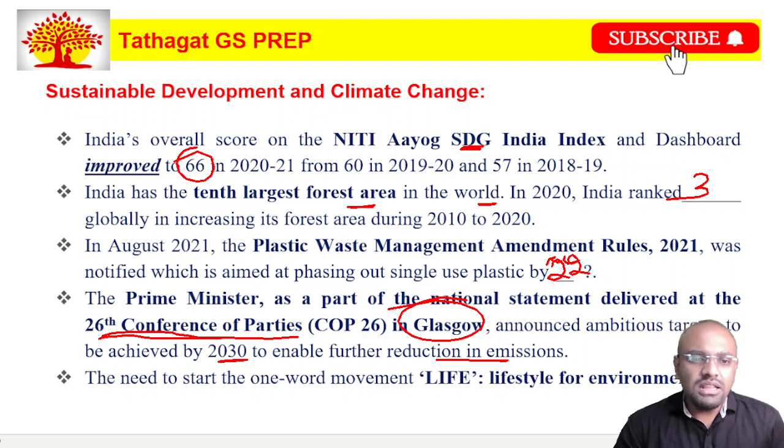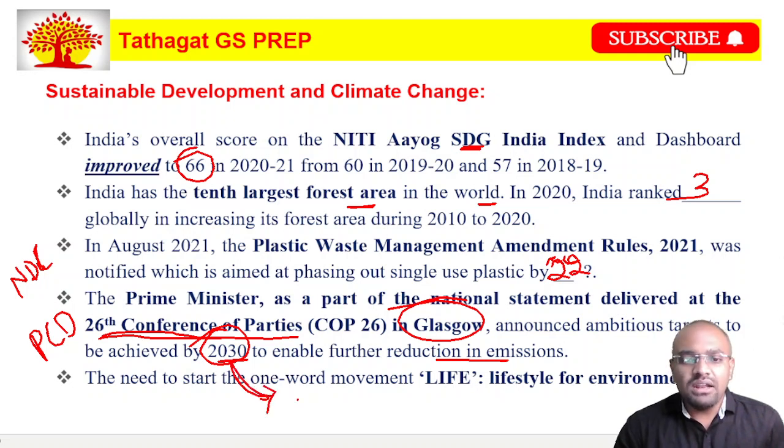My dear friends, in the Paris climate deal, each and every country has given their nationally determined contributions. India has also given the nationally determined contribution, and we have agreed that by the year 2030, we are going to reduce our emission intensity by 30 to 35% of the GDP, 30 to 35% of the GDP by 2005 levels.